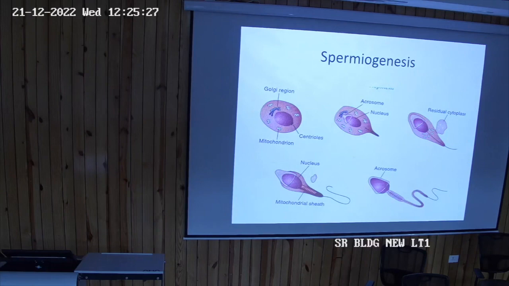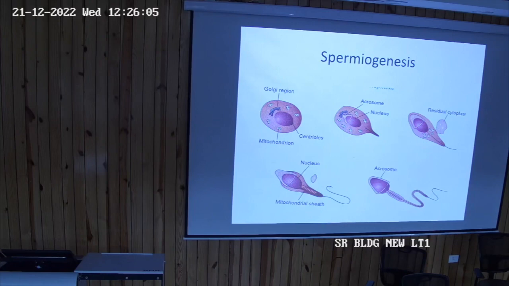So coming to spermiogenesis, the spermatids which have formed, their shape is not that of the mature sperm. So to provide motility to the sperm as well as to make it potent for fertilization, the shape is changed, and those changes which occur are grouped in a process. That process is spermiogenesis.